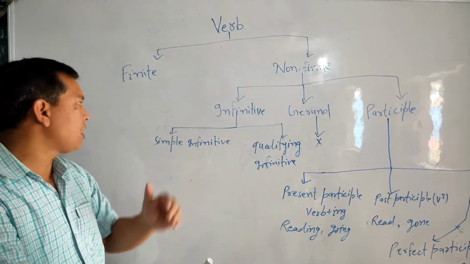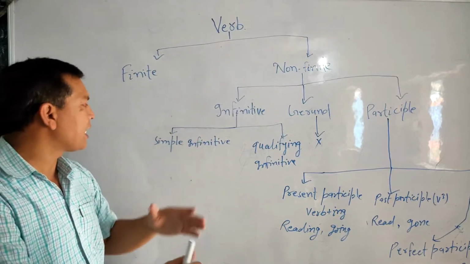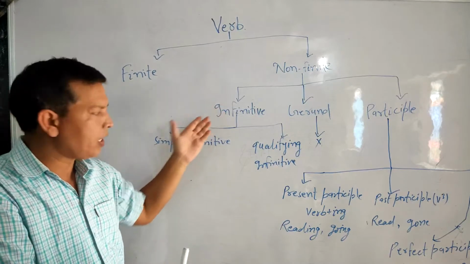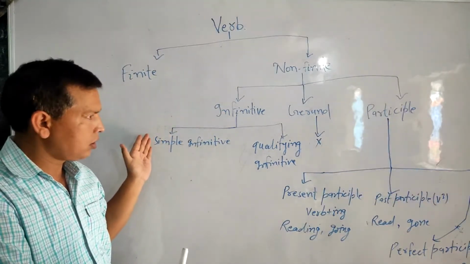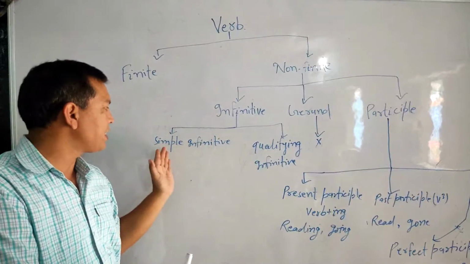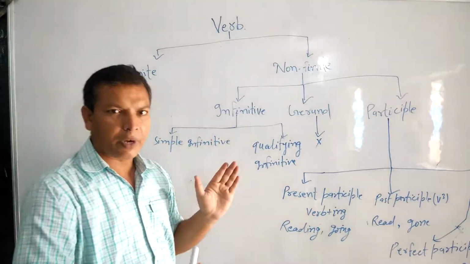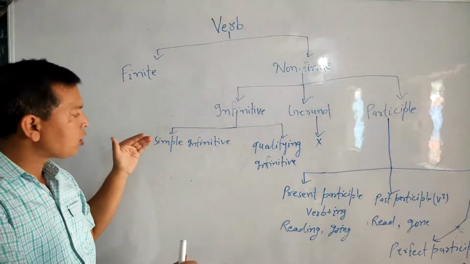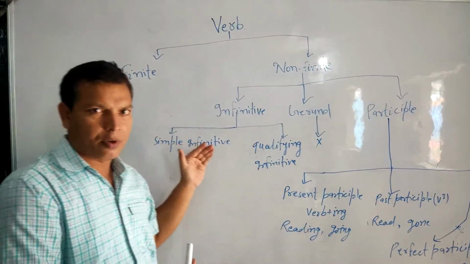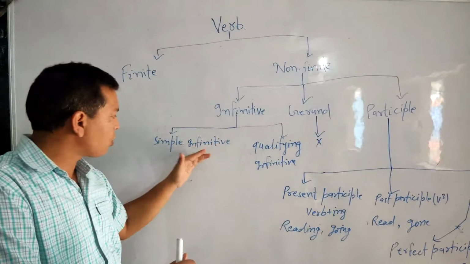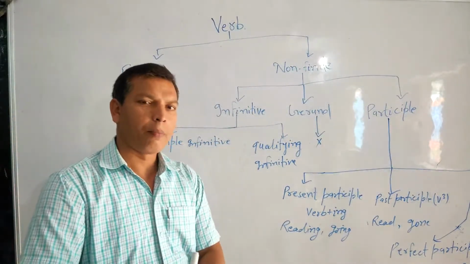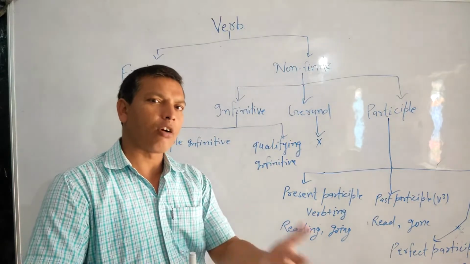I will start with the kinds of infinitive. As I have written, it has two kinds: simple infinitive and qualifying infinitive. Simple infinitive is also called noun infinitive, and so it is clear from the name of this kind of infinitive